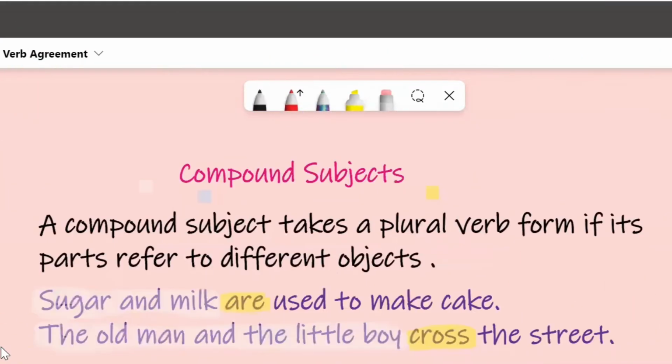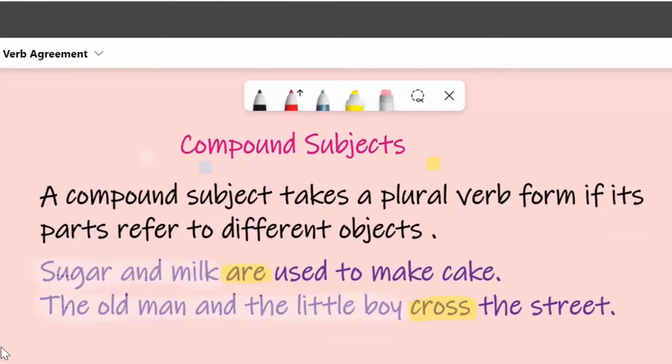Move to another idea. And here we talk about the compound subject. Think about the compound subject. This may be two nouns or more related together with "and", and we have to think about the parties of the compound subject to know if it is singular or plural.